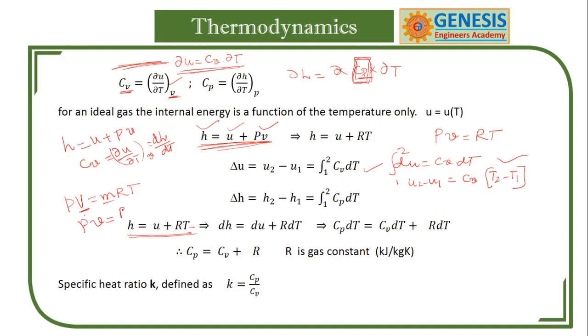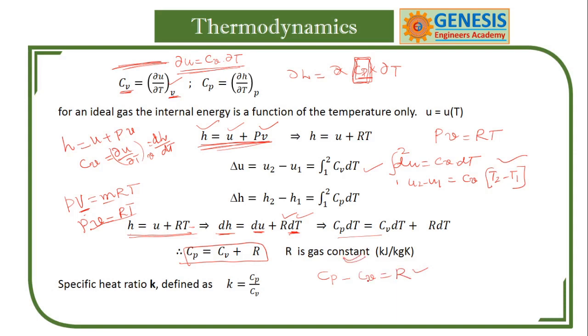This is the formula I have used. I have replaced PV by RT, and dH is the change in, and this is dU plus R dT. R is constant, so the differentiation is this one, and this is this one. If you cancel dT on both sides, you get this formula: Cp minus Cv is equal to R, where R is the gas constant.